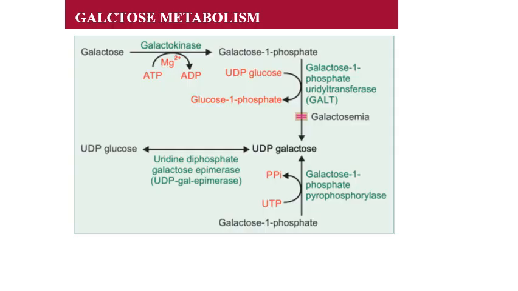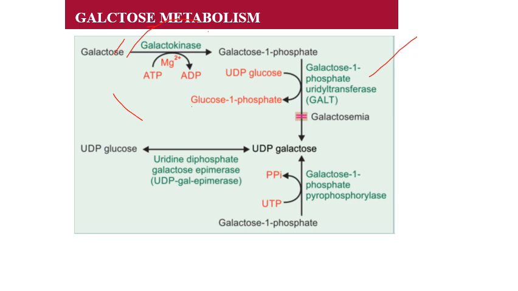So before moving into the galactosemia, you should know briefly about the galactose metabolism. So here you can see galactose, first of all, undergoing a kinase reaction, a phosphorylation reaction with galactokinase to form galactose 1-phosphate. The second reaction, the activation of galactose 1-phosphate to UDP galactose. Here the UDP will be donated from the UDP glucose molecule. And the enzyme that catalyzes this reaction is galactose 1-phosphate uridyl transferase. In short form, we can understand this enzyme as GALT, G-A-L-T, that is galactose 1-phosphate uridyl transferase enzyme. And you are getting active galactose as UDP galactose.